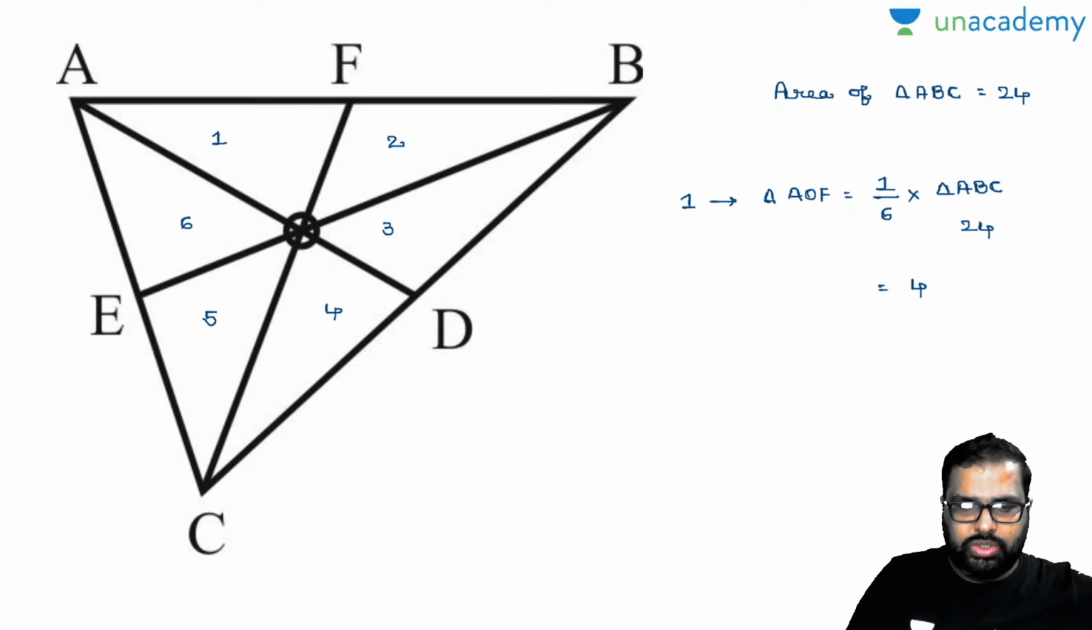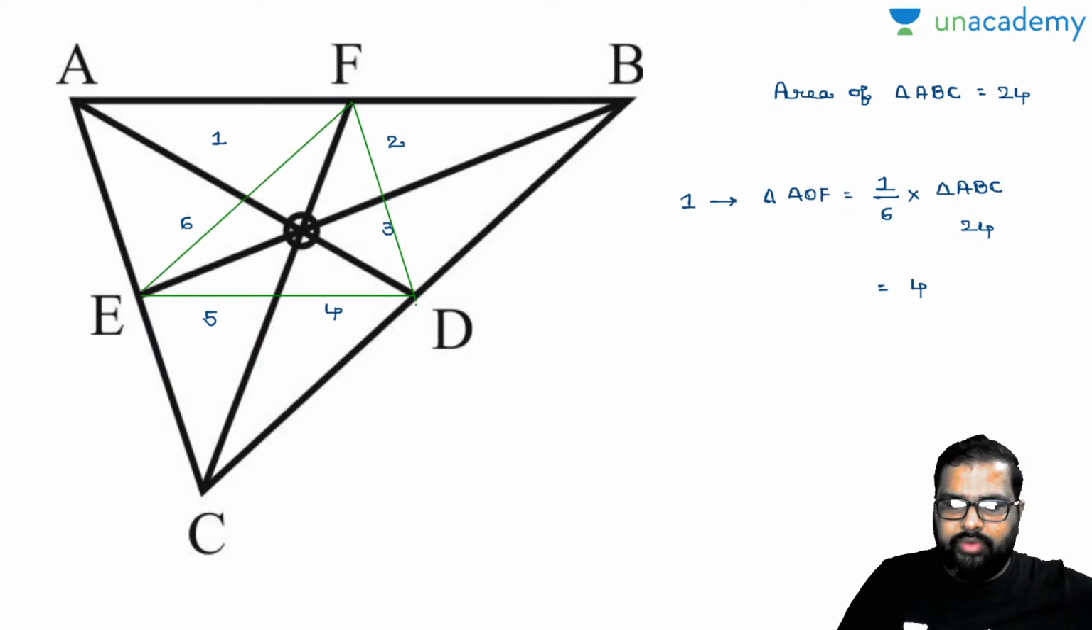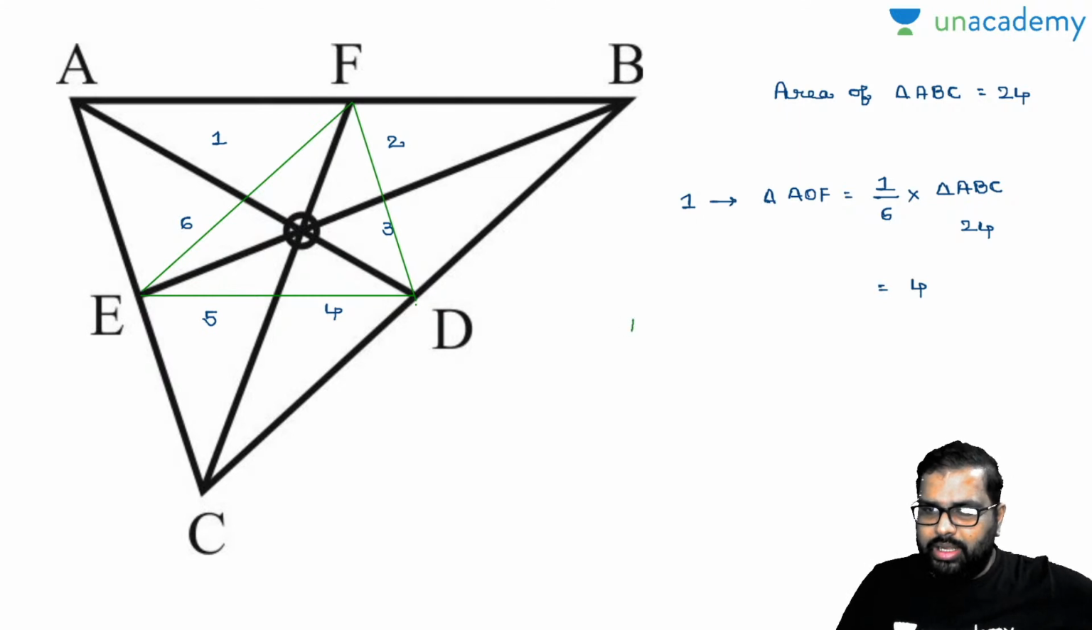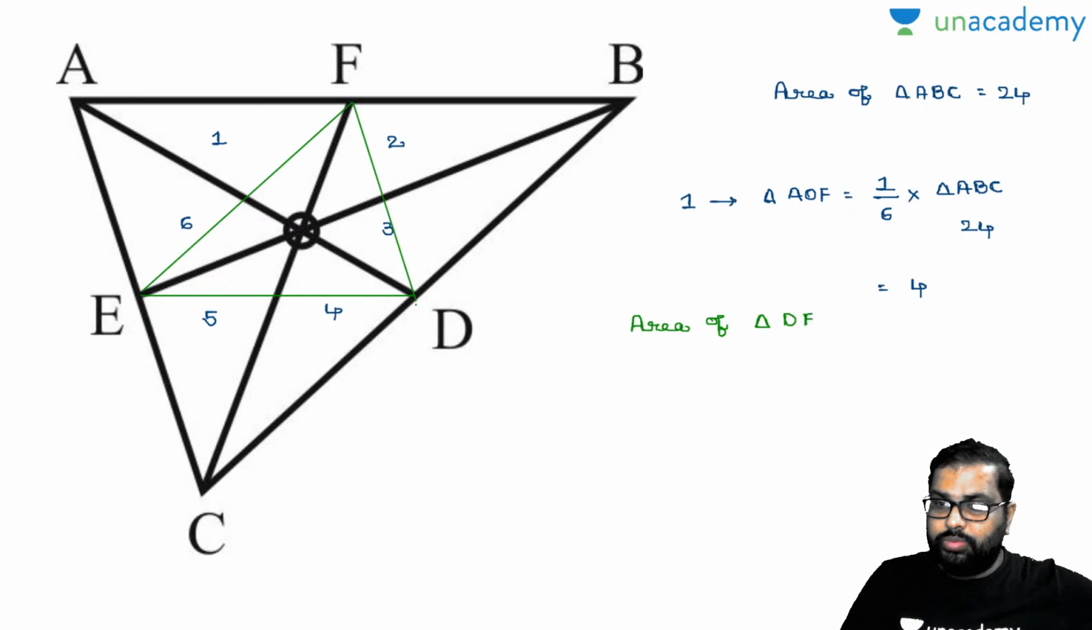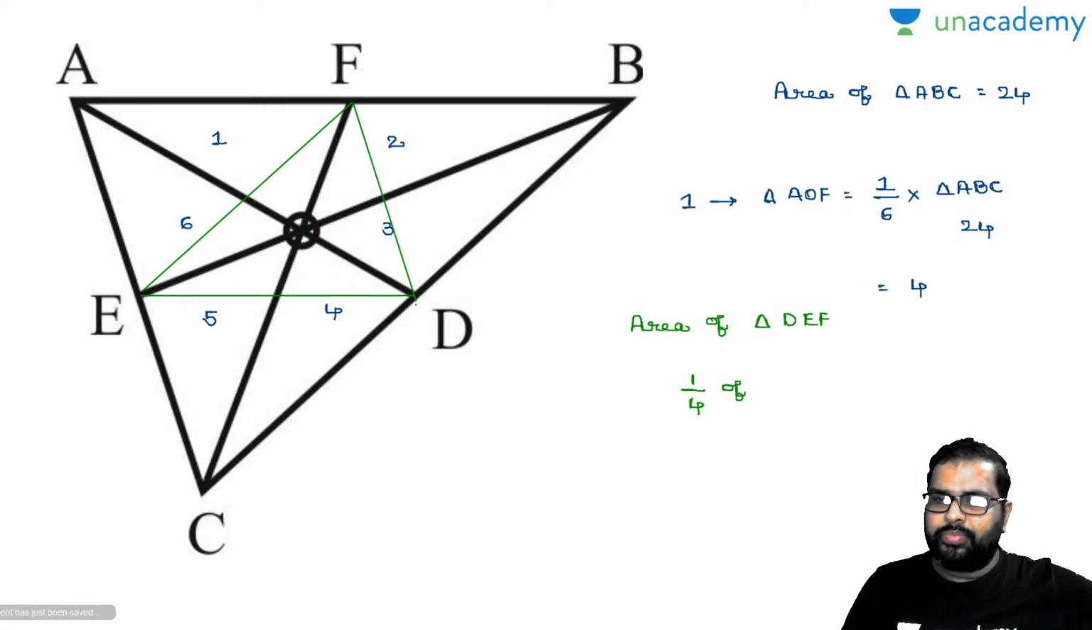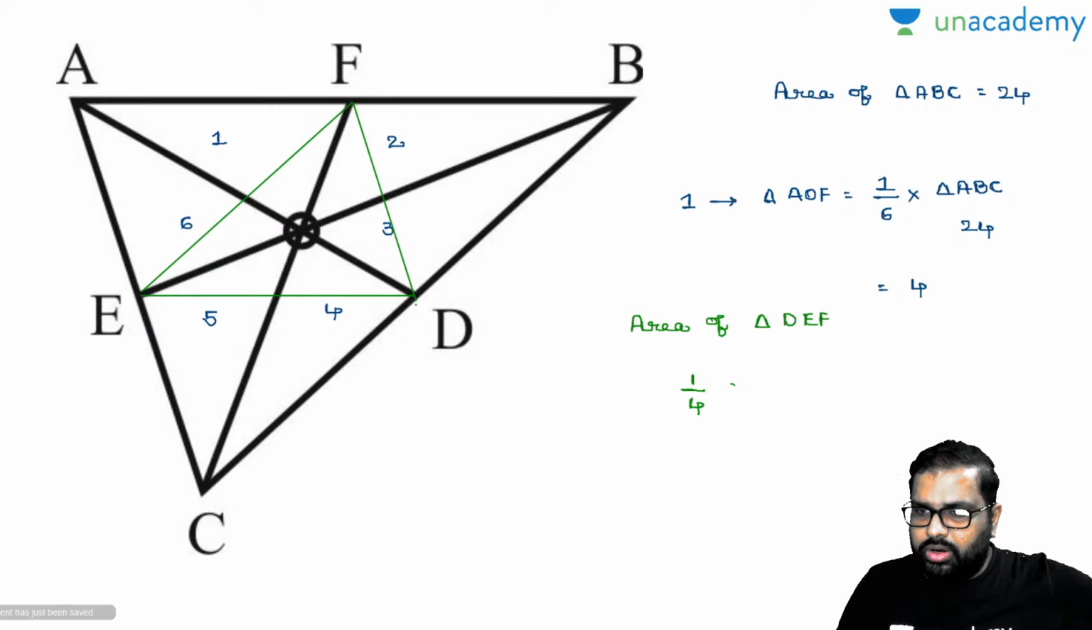Again, one more part is also asked. I will draw it in red so that we can get more clarity. I will join these points there. Earlier I wrote in black, now I wrote in red. So what will be the area of triangle DEF? Can anybody say in the comment section box? The area of DEF will be equal to 1/4 of the area of triangle ABC. Am I right or wrong?